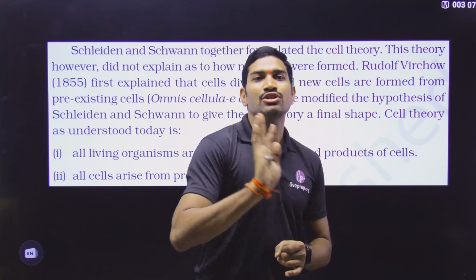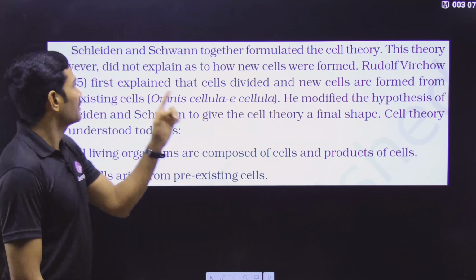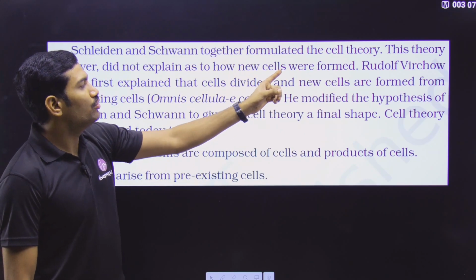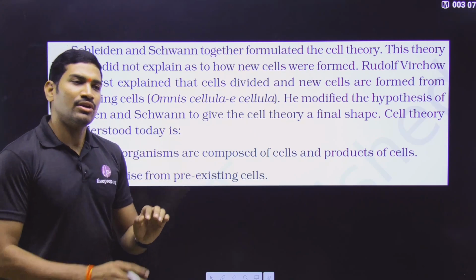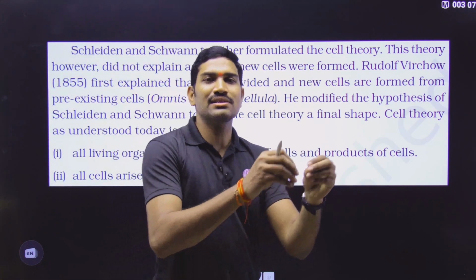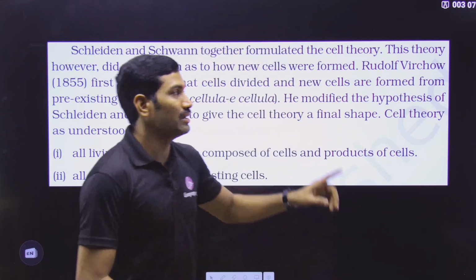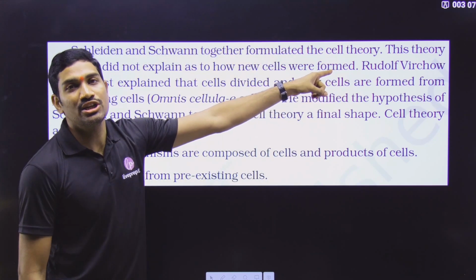Both Schleiden and Schwann combinedly proposed this. And this theory, however, did not explain how new cells were formed. That means, okay, organisms are composed of cells and the products, fine. But how these cells were formed, that was not explained by the cell theory of Schleiden and Schwann.